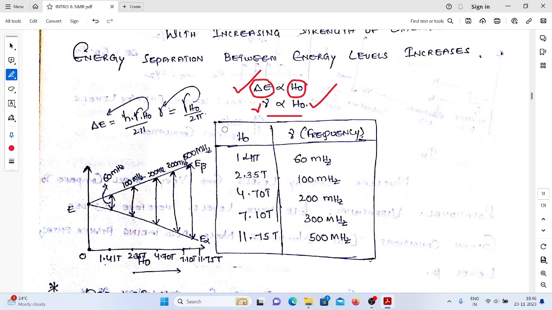So these are some values. By increasing the strength of the external magnetic field, what is happening? The frequency is going to be increased. These are the fixed values everyone should remember. Nowadays the people are saying in the laboratory we are having a 500 megahertz NMR spectrometer. It means that in that spectrometer, the people are using a magnetic field strength of 11.75.